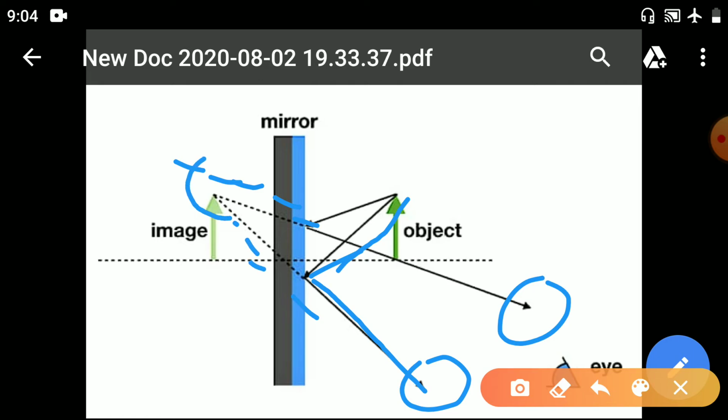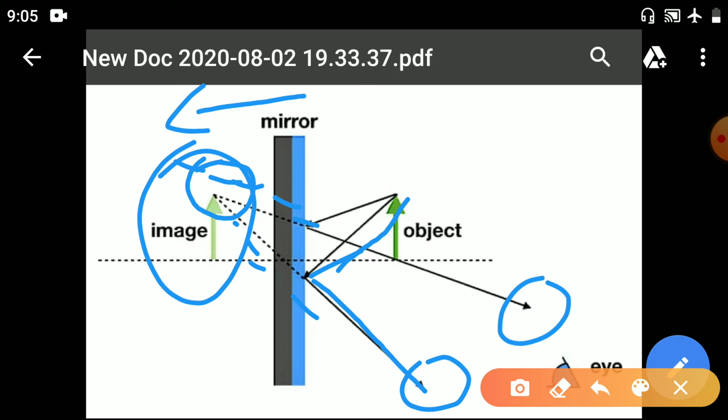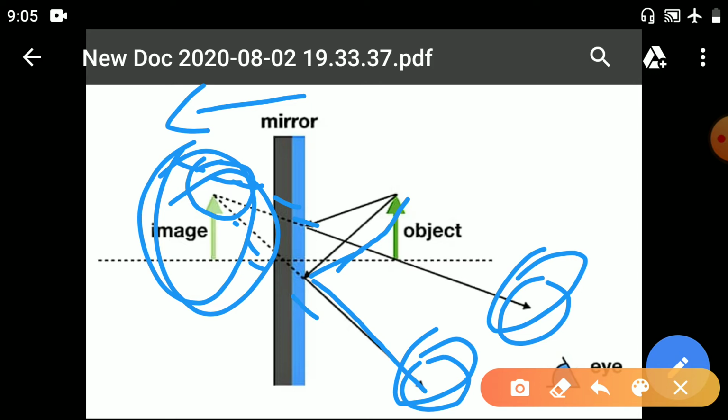After covering some distance, they will meet. Wherever they meet, there you will find the image. Here you can see the image is behind the mirror. The light rays do not actually meet but appear to meet. That is why the image formed is a virtual image. So for the plane mirror which you have at home, suppose you are standing in front of a mirror looking at yourself, the image formed is a virtual image. It is formed behind the mirror.